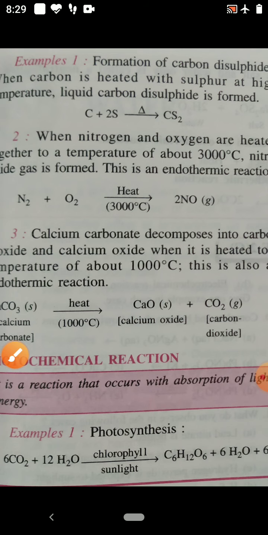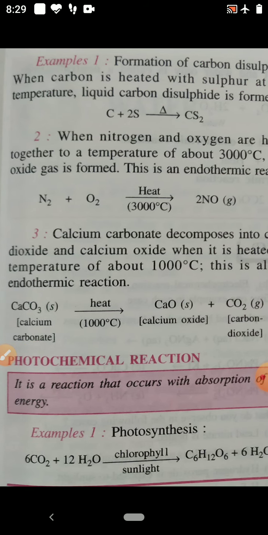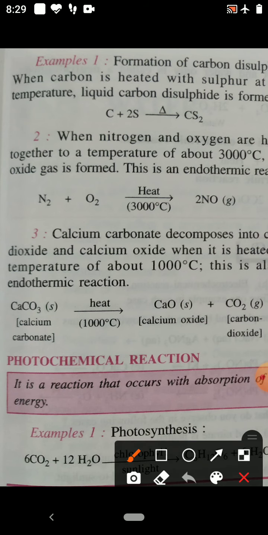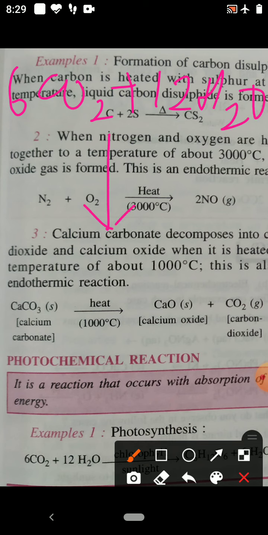Now next is the photochemical reaction. A photochemical reaction is a reaction that occurs with absorption of light. Photosynthesis is an example of a photochemical reaction. In this reaction, 6 molecules of carbon dioxide and 12 molecules of water combine in the presence of chlorophyll and sunlight.